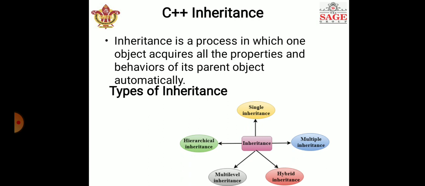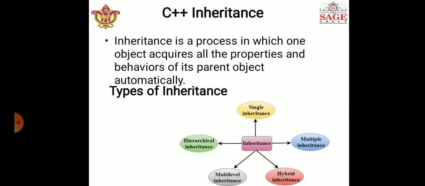In C++, the class which inherits the members of another class is called the derived class, and the class whose members are inherited is called the base class. The derived class is a specialized class of the base class. The base class is the main class having all the properties, and the derived class inherits the properties.